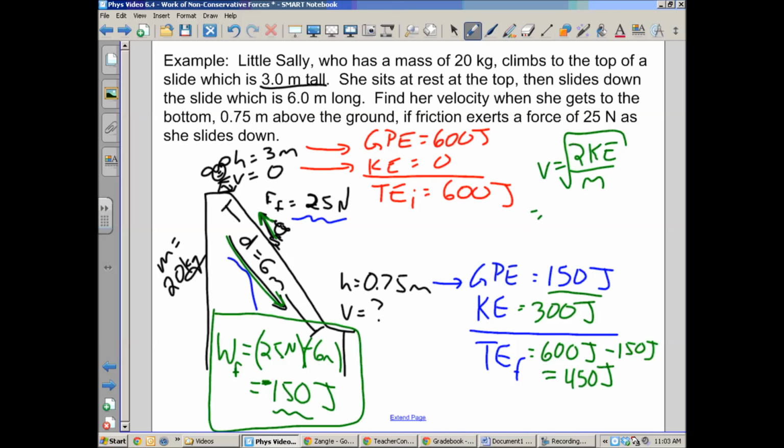So 600 divided by 20 is 30. Oh, wow, you get the same thing you got in the last problem. Weird coincidence. All right, so there you go, 5.5 meters a second.